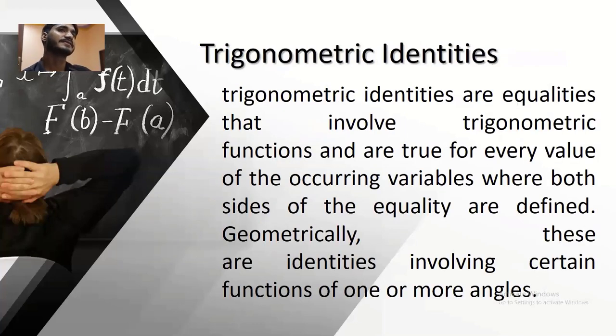Trigonometric identities. Trigonometric identities are equalities that involve trigonometric functions and are true for every value of the occurring variables where both sides of the equality are defined. Geometrically, these are identities involving certain functions of one or more angles.